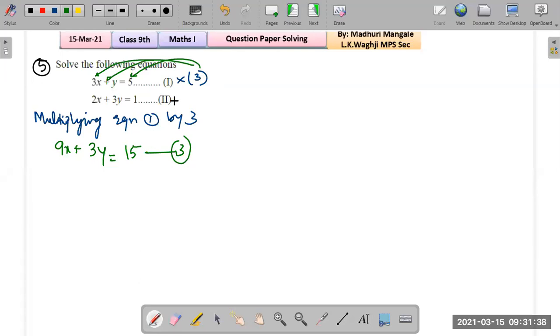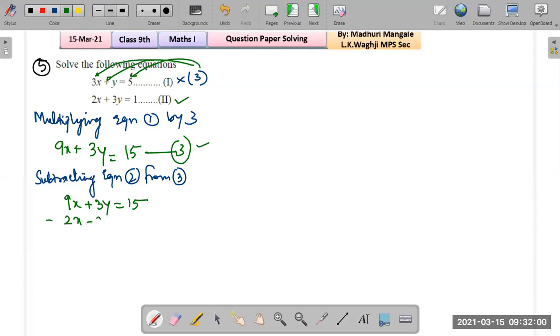We subtract equation 2 from equation 3. So we write it out, subtracting equation 2 from 3. And what do we get? We just write the equations one below the other. That is 9x plus 3y equals to 15, minus 2x minus 3y equals to minus 1.